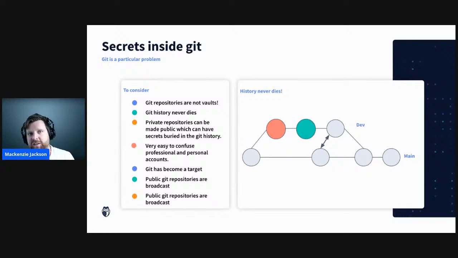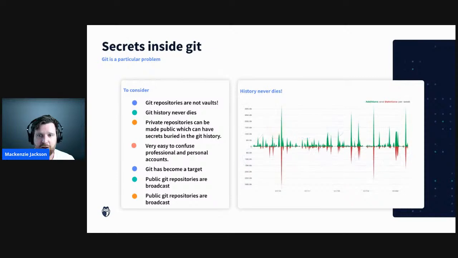So this is where Git can become a problem, particularly if we look on screen at this typical graph of Git history. We can see that we create as much code as we delete. When you look at any additions and deletions graph on GitHub, it almost looks exactly the same. It's like a rule of nature that I'm not sure why this is true, but it is true. We seem to never add a bunch of code without removing some first.